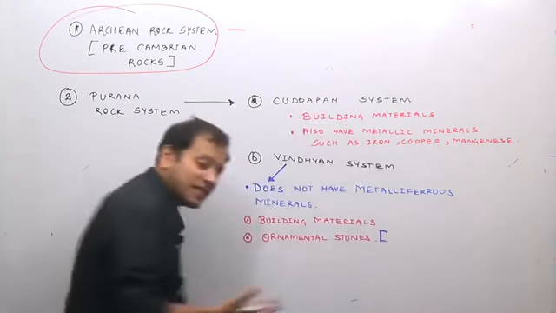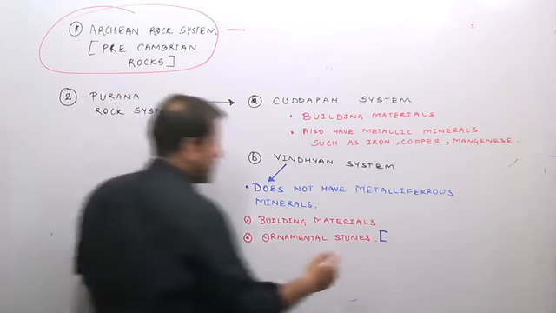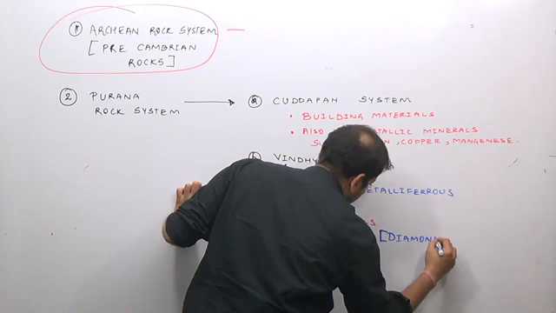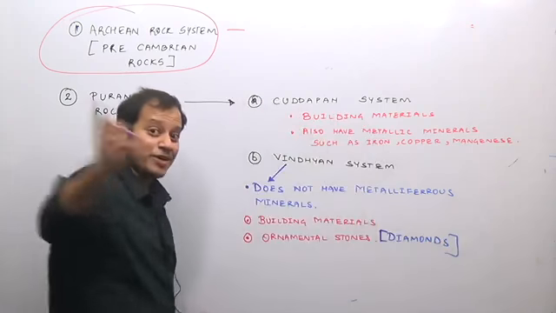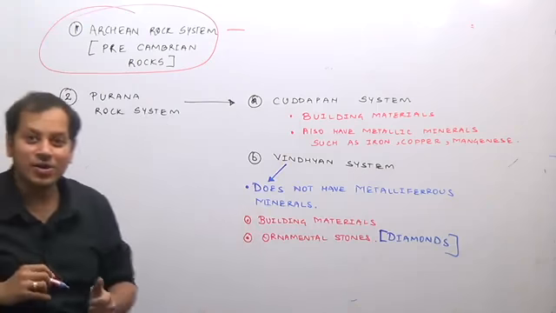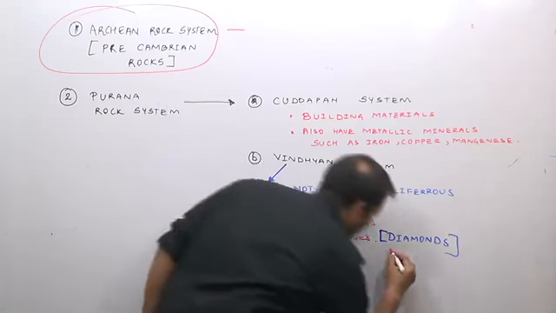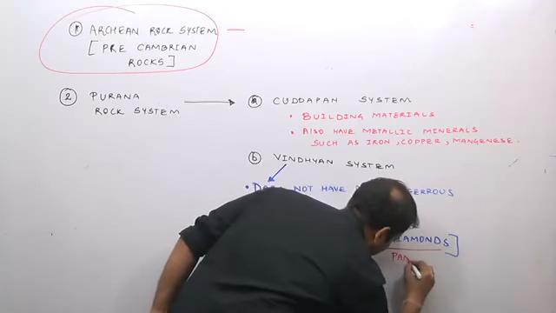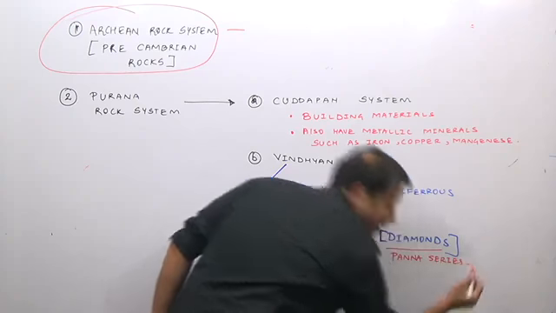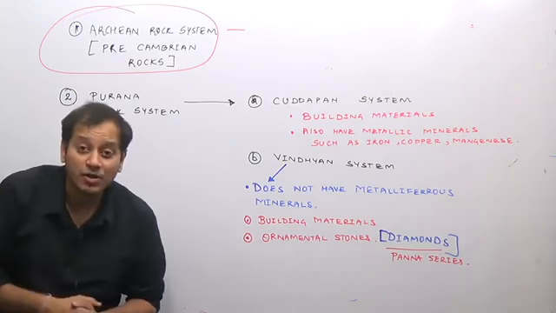We have the Panna series and the Golconda series, which come into the Vindhyan system, famous for diamonds. Gold, remember, in the Archean system. Diamond in the Purana rock system, for example in the Vindhyan system. Diamonds are formed in the Panna series.